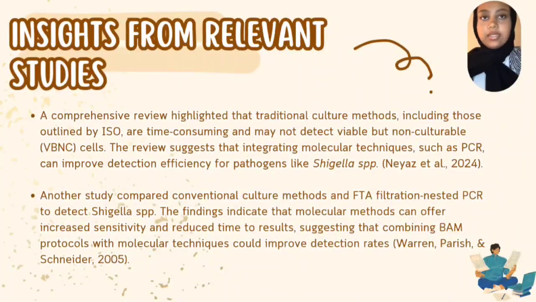Secondly, another study conducted by Warren in 2005 provides a more direct comparison. They evaluated traditional culture methods alongside FTA filtration nested PCR for detecting Shigella. The results showed that molecular methods not only provide increased sensitivity but also reduce the time required to get the results. This suggests that combining molecular techniques with established protocols like BAM can improve detection rates and might make the entire process more reliable and faster. These findings underline the importance of evolving our detection techniques to address the growing complexity of foodborne pathogens.